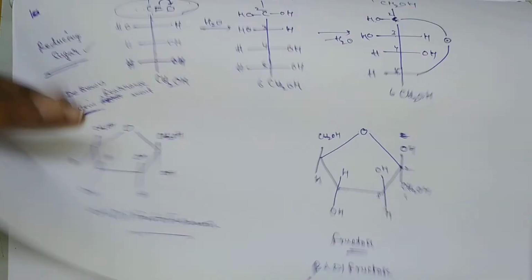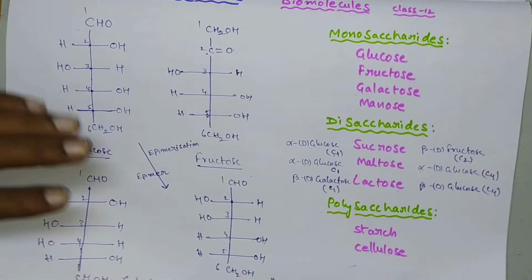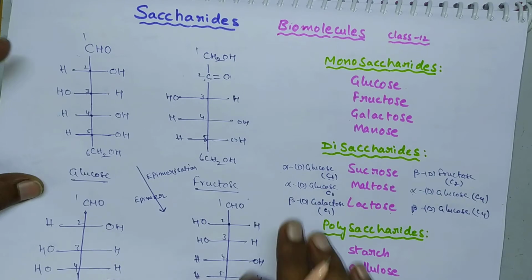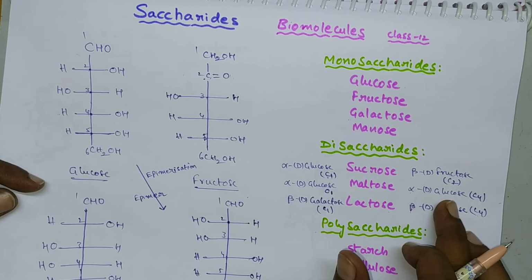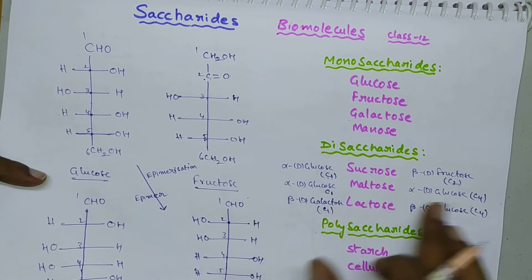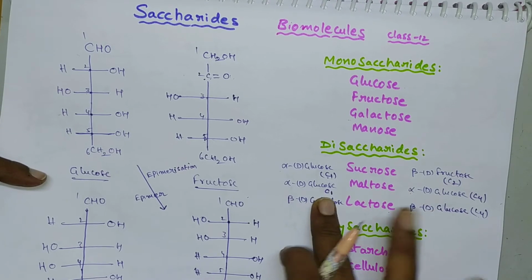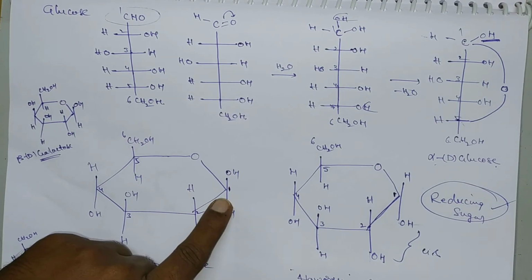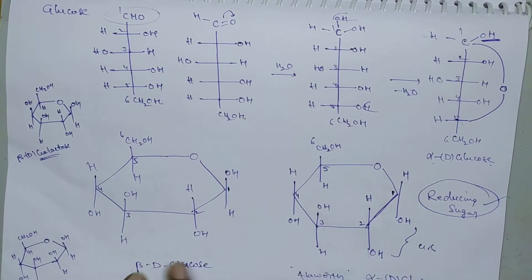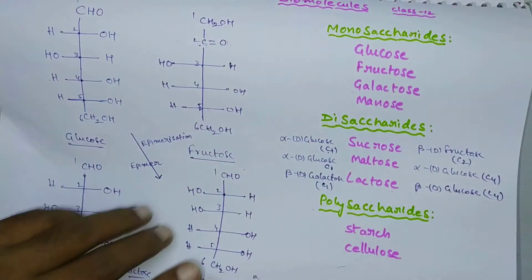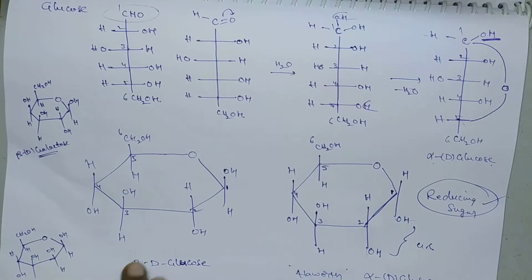Now let us move on to the next disaccharides, that is maltose and lactose. Maltose is obtained by the combination of alpha D glucose and alpha D glucose. Both are glucose units, combined by a glycosidic linkage at C1 and C4. Here it is C1 and it is C4. Here we have to consider both are alpha.